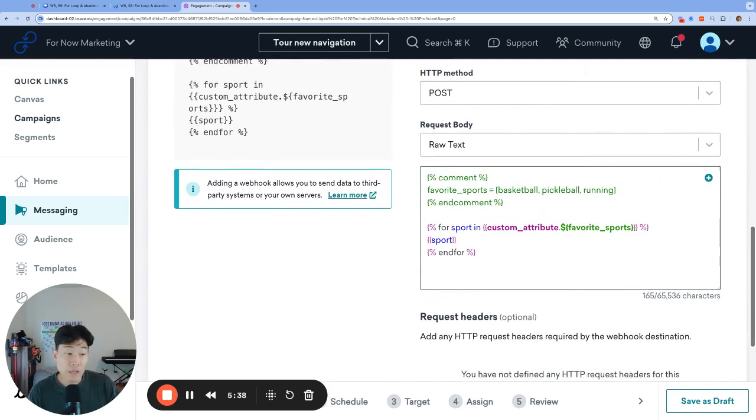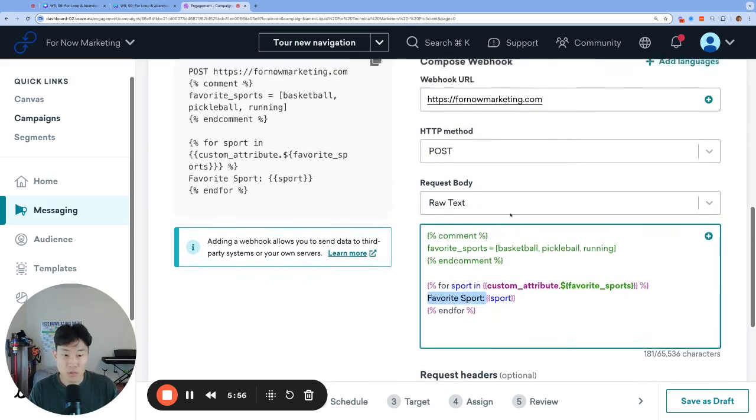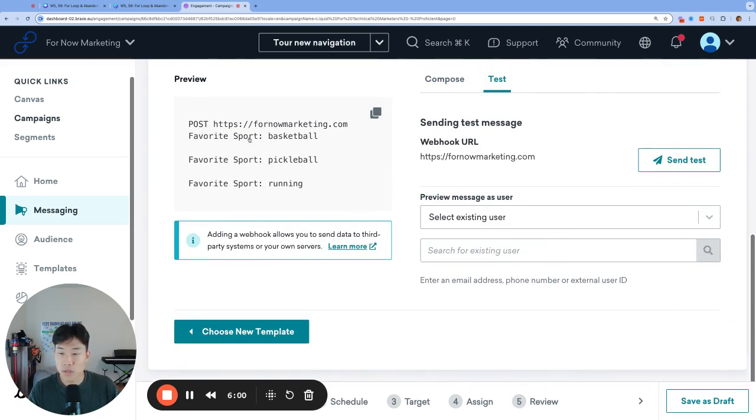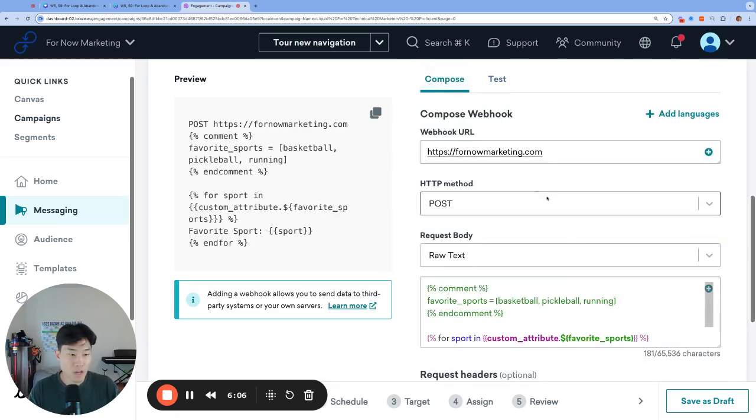Maybe we want to add a little bit of context. So we can actually add the words "favorite sport colon space" and then render the sport variable. And so if we add this in front of each item, this portion right here will be added in front of the item for each cycle of the loop. Let's take a look at what that looks like. So we have favorite sport, basketball, second time around, favorite sport, pickleball, last time around, favorite sport, running.